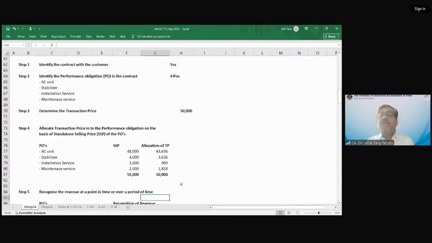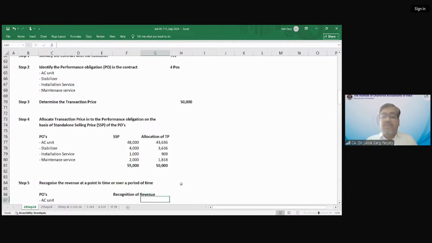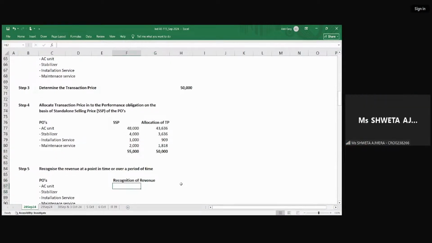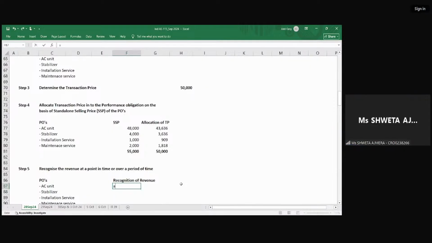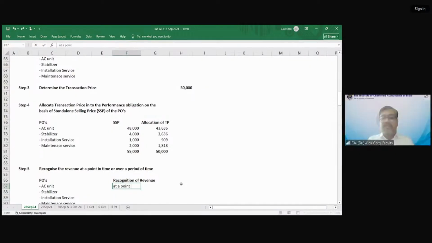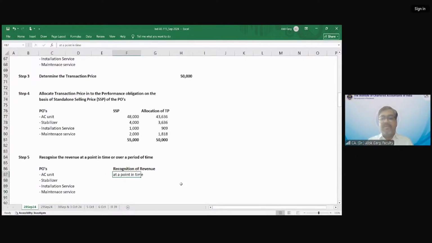Now we need to recognize the revenue at a point in time or over a period of time. When will you recognize revenue for the AC unit, at a point in time or over a period of time? At a point in time, when the goods are delivered. Stabilizer, at a point in time or over a period of time? At a point in time.